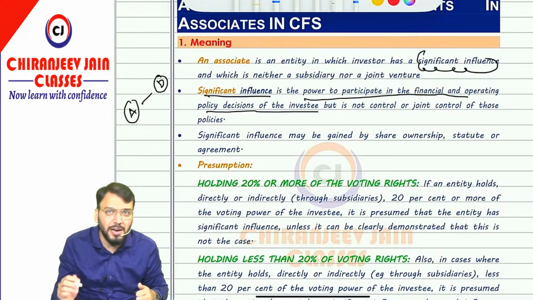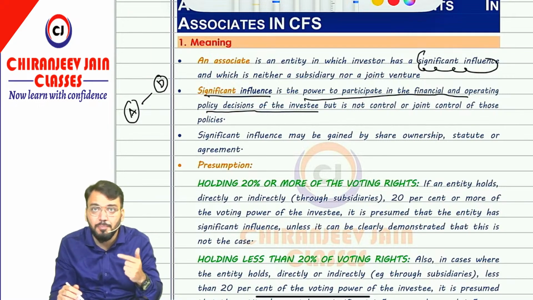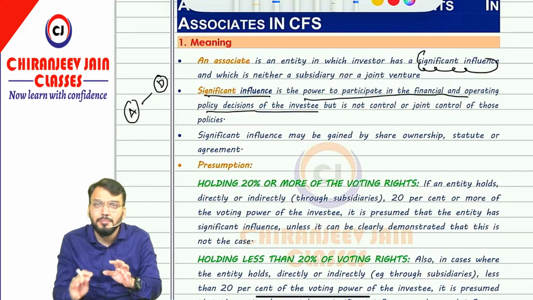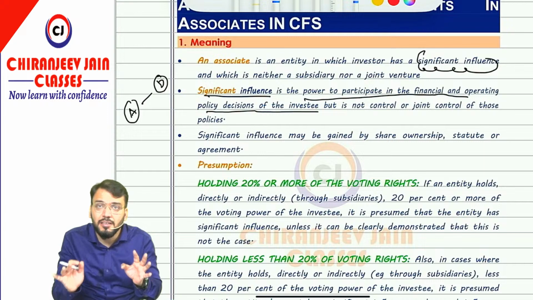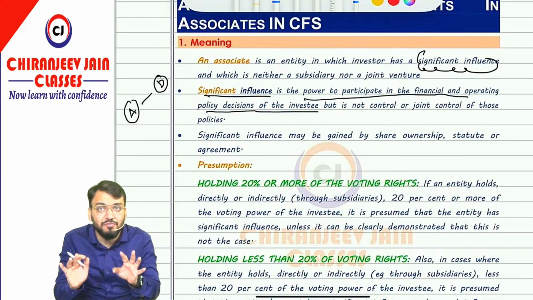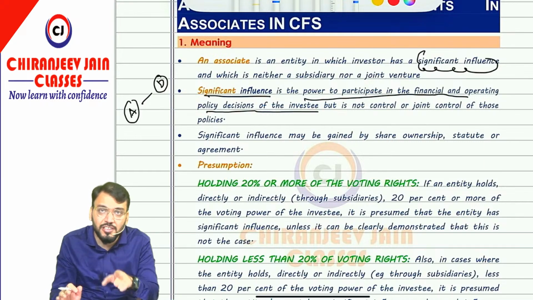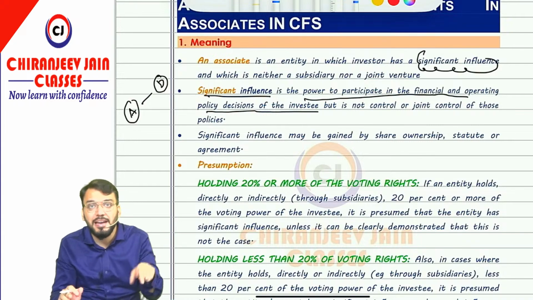Now, power to participate, just try to understand, they do not have power to govern the decision. When I say power to govern the decision, it means A Limited has control. But when I am saying power to participate, they are only participating in the meeting. They can give suggestions, but they do not have the final decision right. Final decision right will be with whom? With the parent company. Understood?